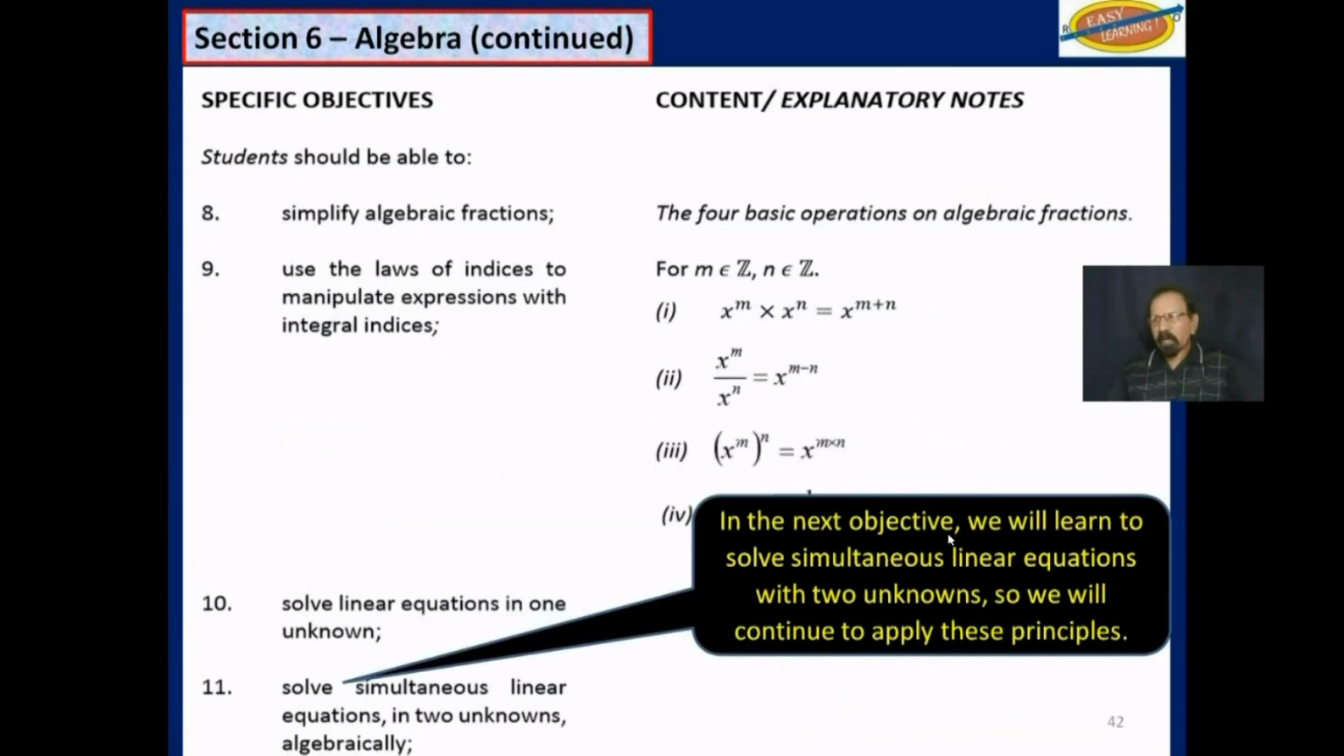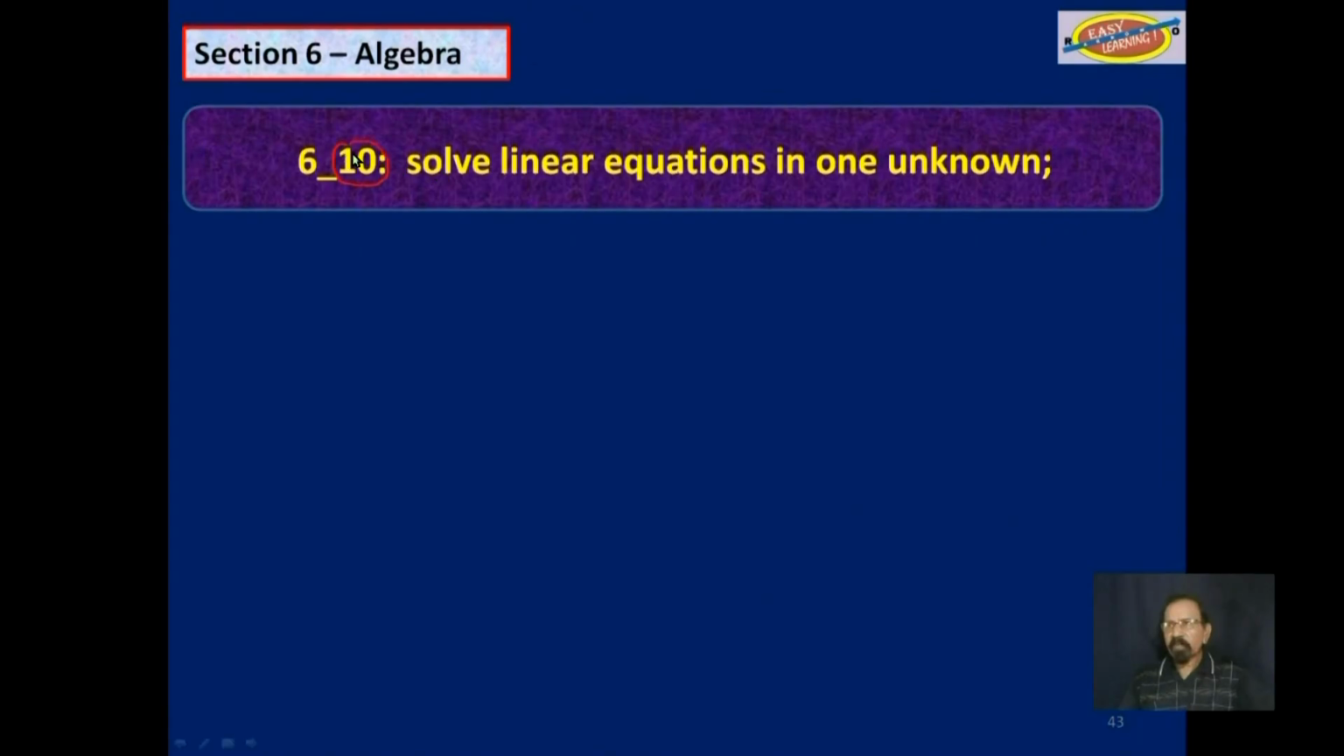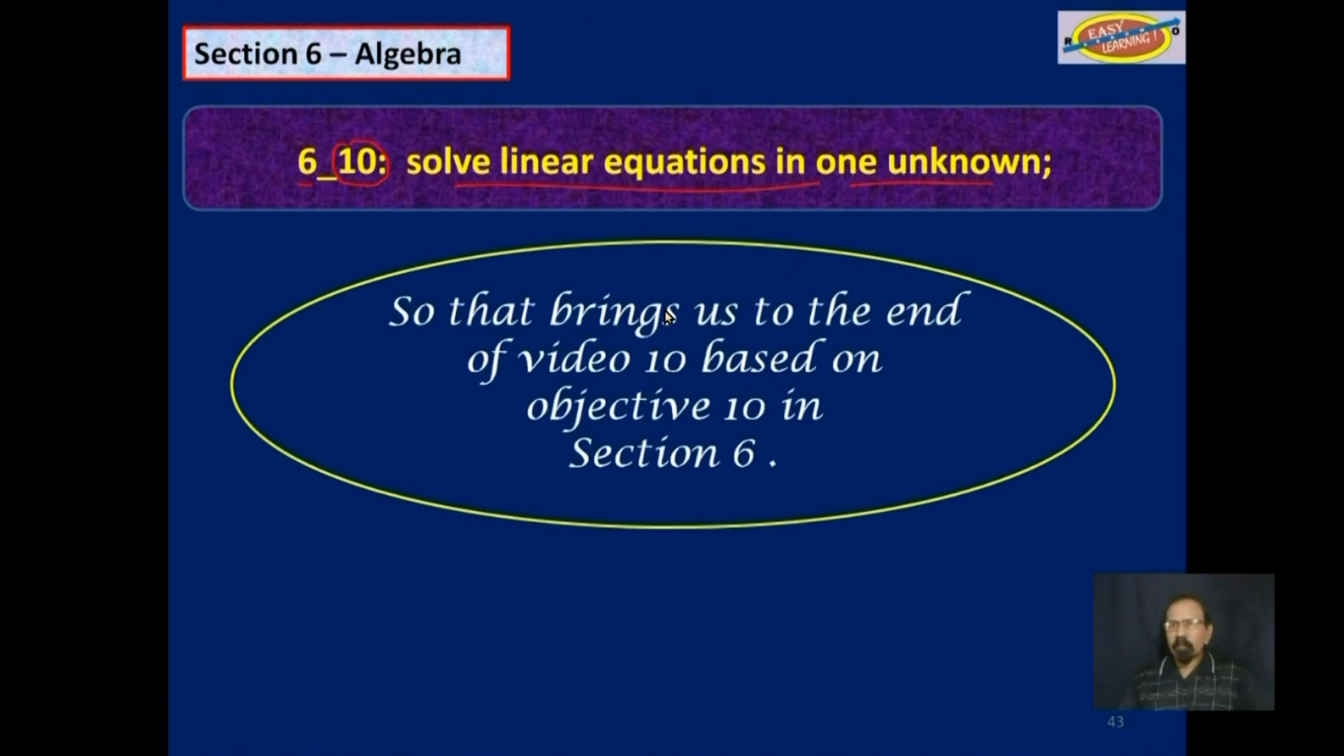Now, in the next objective, objective 11, we will also solve linear equations in 2 unknowns. But then we would have to get 2 equations, not 1. So in the next objective, we will learn to solve simultaneous linear equations with 2 unknowns. So we will continue to apply these principles that we just learned in this video. Objective 10, section 6, solve linear equations in 1 unknown. And that brings us to the end of video 10, based on objective 10 in section 6.